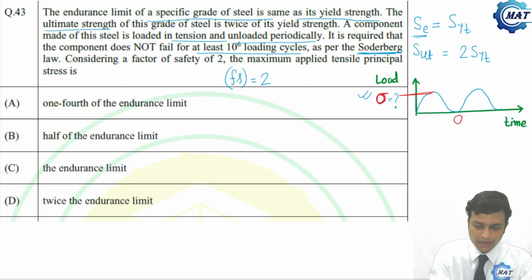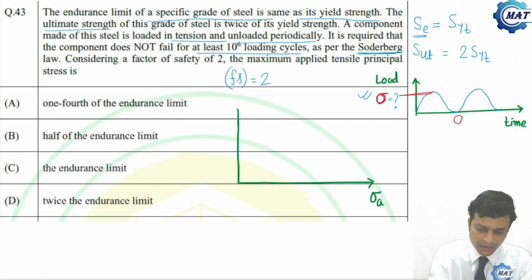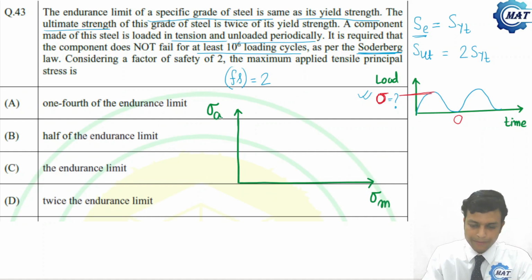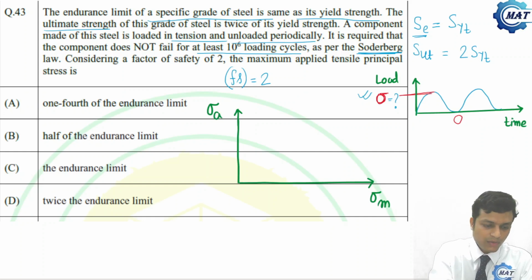Now what is the Soderberg diagram? Let me draw it here only. So this is sigma A, sorry, I'm extremely sorry, I have drawn it opposite. This is sigma M, the mean stress, and this is the amplitude of the stress. This is for fluctuating stress.